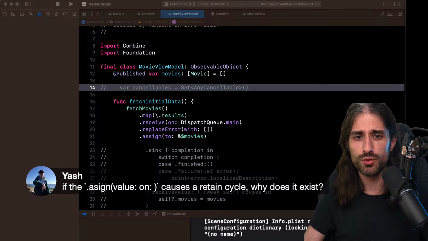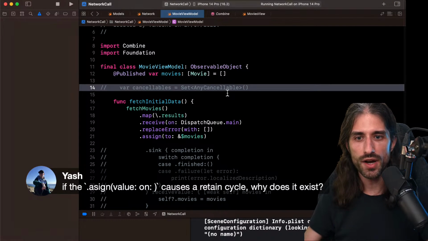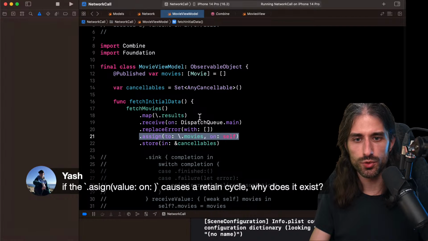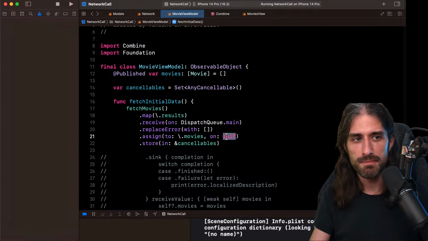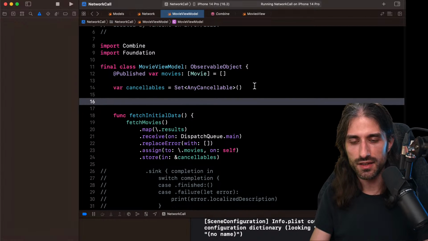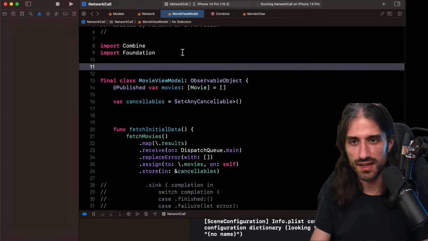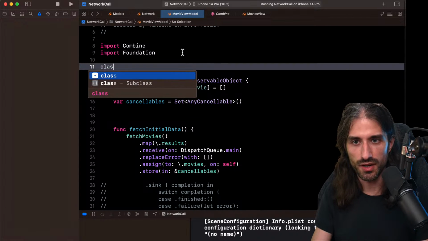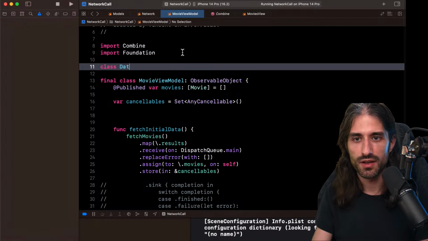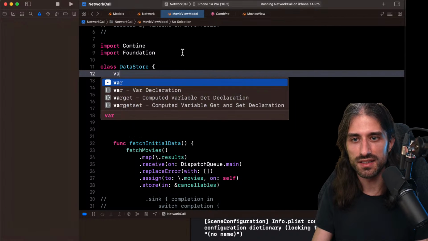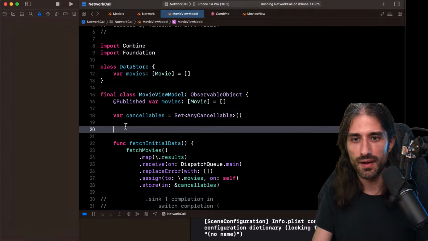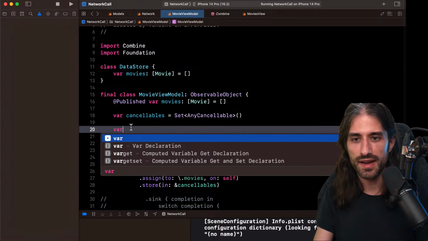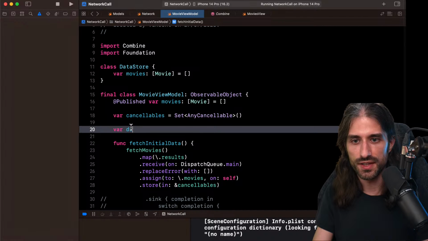Because there are cases where it could... No, actually, that's a great question. Why does it exist? It's because there could be cases... Let me go back to the code. Here, I was passing self directly, but imagine, I'm going to write some code, I need a class. I will call it DataStore, like this. It will have this thing right here. So now I have a data store.